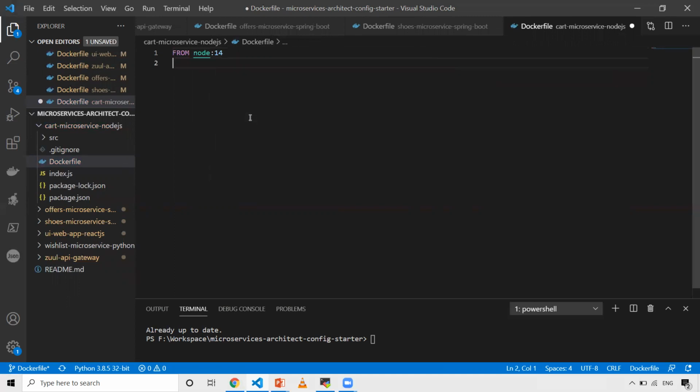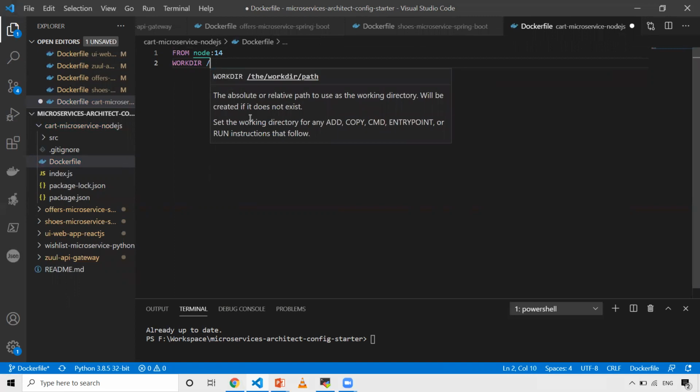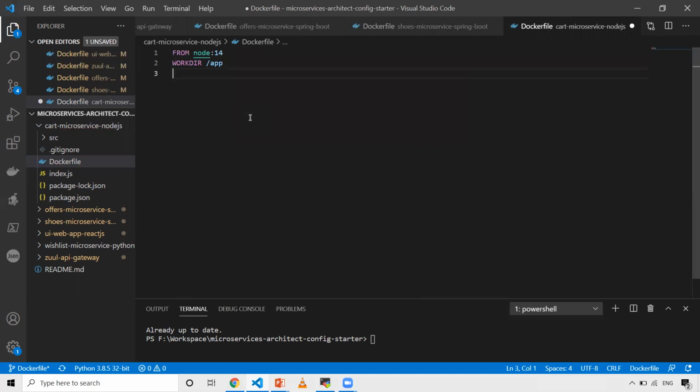Okay, and after that I want to copy the code. Before that, let me set my working directory, WORKDIR, and I'll just keep /app. And then I need to copy my code from the Docker present context to the present folder of my image. And once that is done, I want to run npm install. So for that, I'm gonna use the instruction RUN npm install.